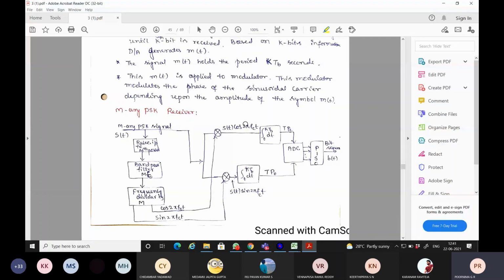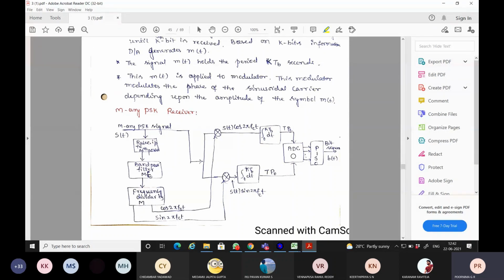So the output will be S of t cos 2 pi FCT, and below it S of t sin 2 pi FCT. It is given to an integrator. The integrator with the product modulator, both together, is termed the correlator. From this MRA PSK receiver block diagram you can say straight away that it is coherent detection we are making use of. After the correlator, the output we'll be getting is in phase and quadrature.